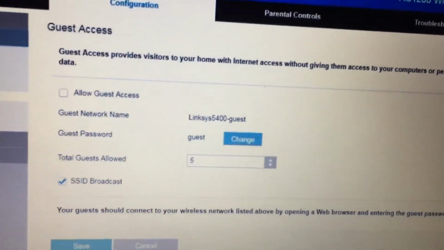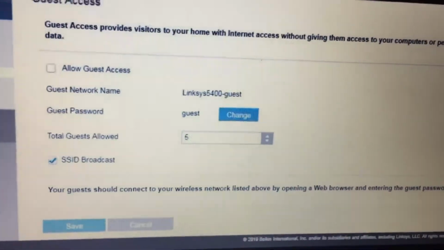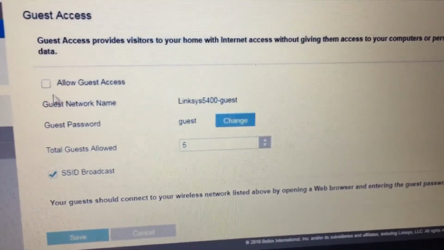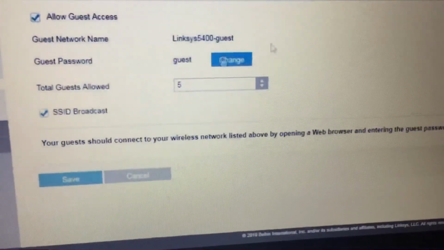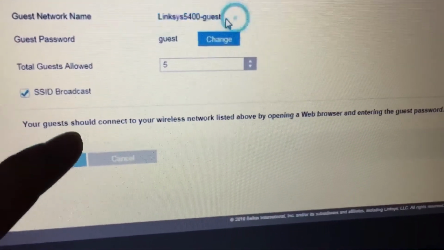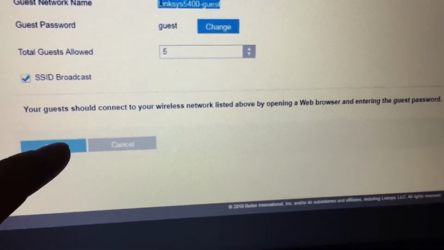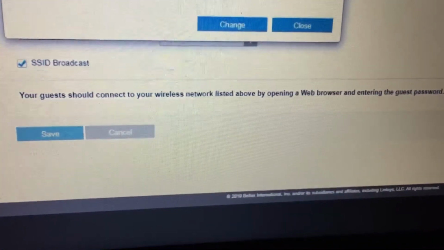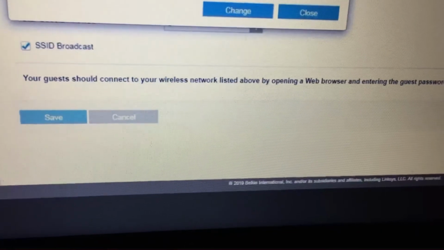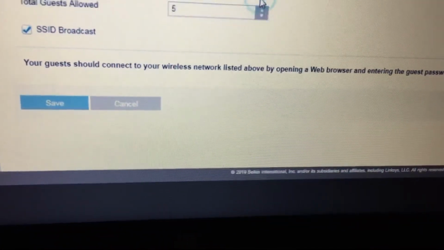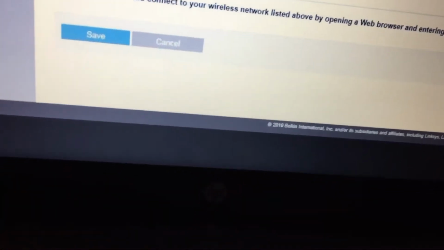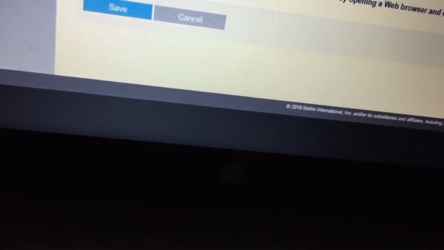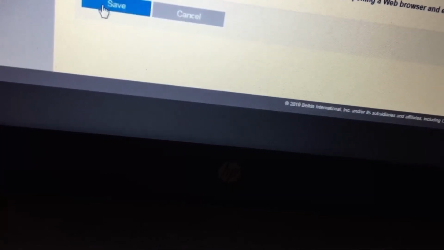Alright, so here go to Wi-Fi tab. First configuration, then Wi-Fi, then go to guest access, allow, check the box allow. Now the name of the network will be something like your main network dash guest. Alright, here you can change the password of the guest network. Enter in password, just keep it something different than your main password. Alright, and change. Then change the number of the guests to be allowed, and SSID broadcast should be enabled always, and then click save. Alright, so you have created a separate wireless network for the guest networks.